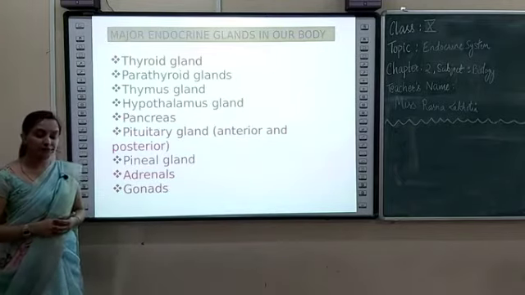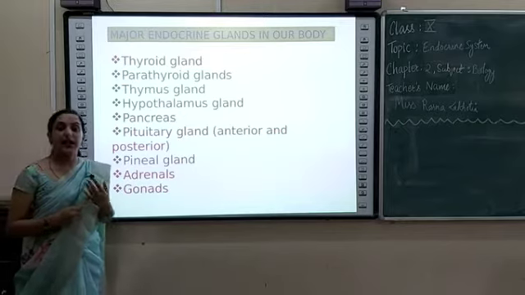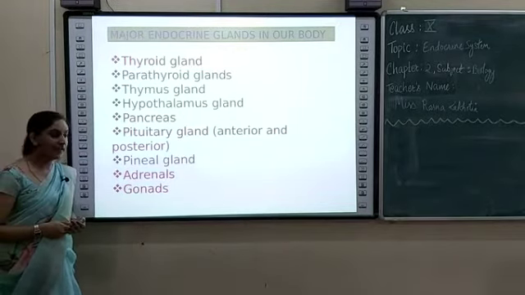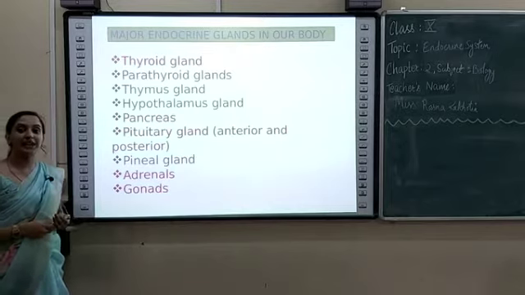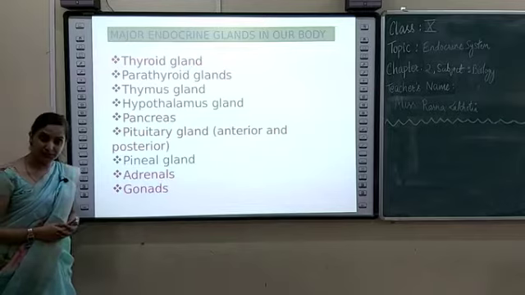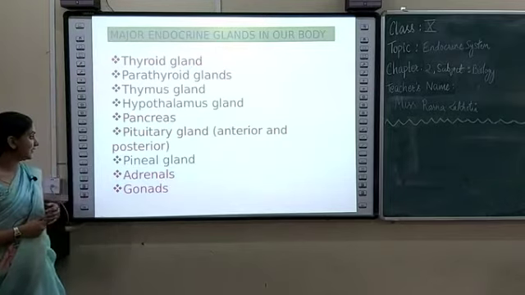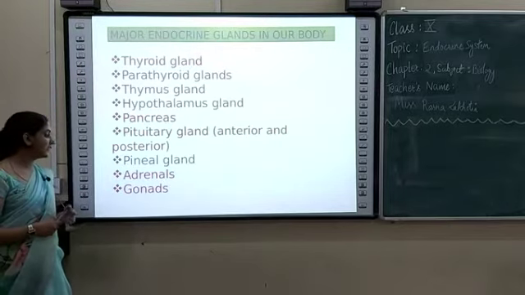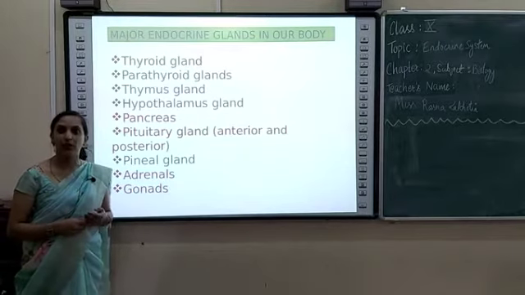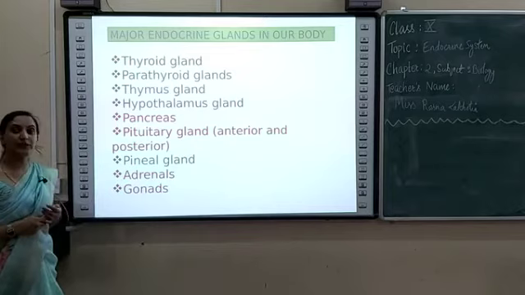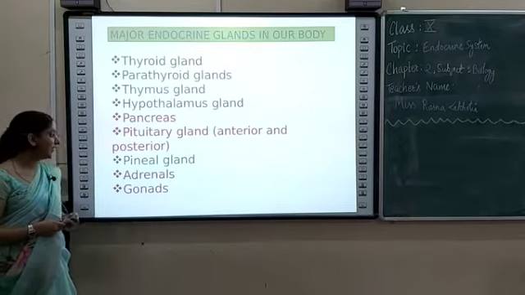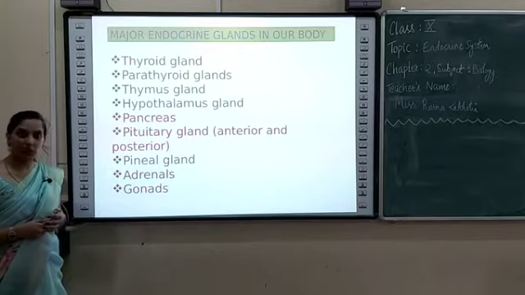There are different major endocrine glands in the body. Those are the thyroid gland, parathyroid glands, thymus gland, hypothalamus, pancreas, pituitary gland both anterior and posterior, pineal gland, adrenals and gonads. All these are the major endocrine glands present in our body. Out of these, today we will be studying the thyroid gland, pancreas, pituitary gland, adrenals and gonads.